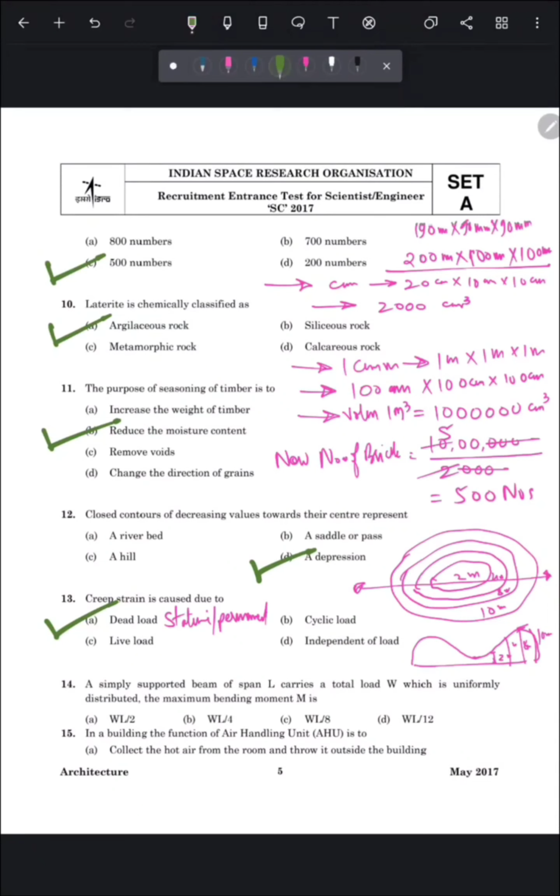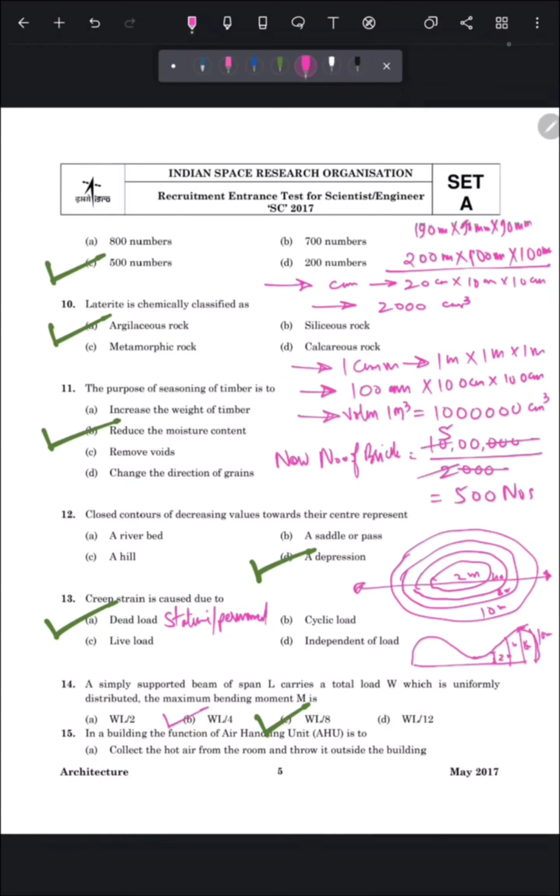Let's move to the next question. A simply supported beam of span L carries a total load W which is uniformly distributed. The maximum bending moment M is. So the correct answer of this question is option number C, WL by 8. Similarly, if point load is applied on a simply supported beam, then the moment will be WL by 4. But the correct answer of this question is WL by 8 because the load is uniformly distributed all over the simply supported beam.